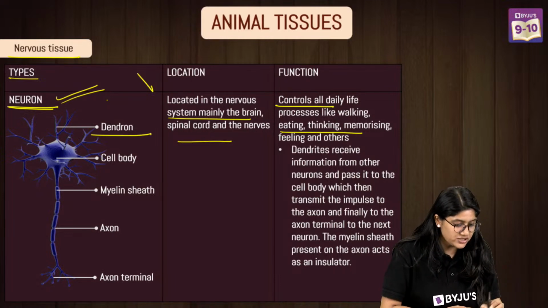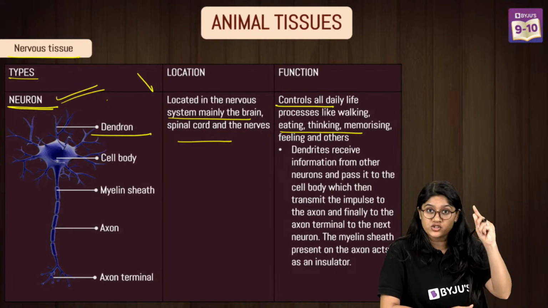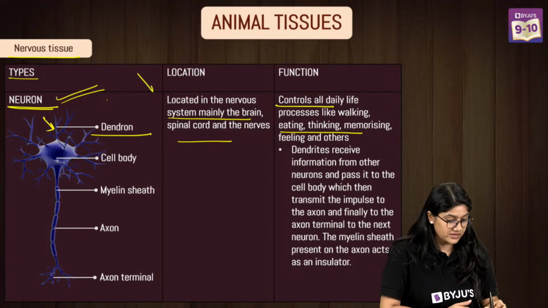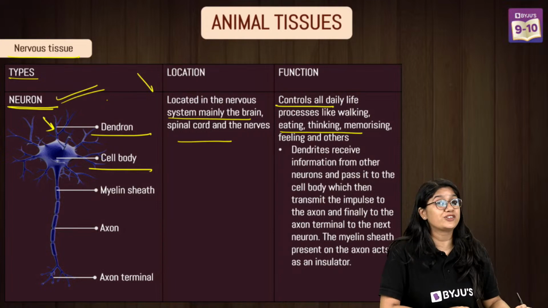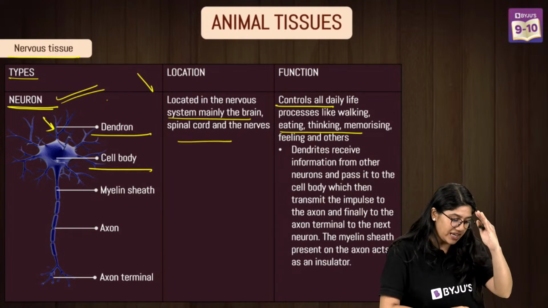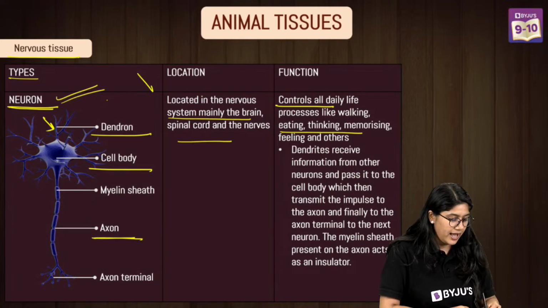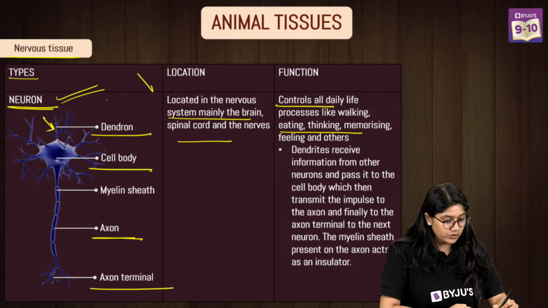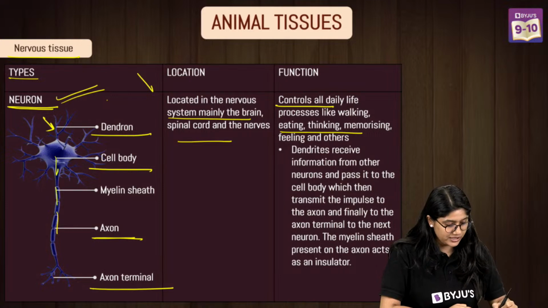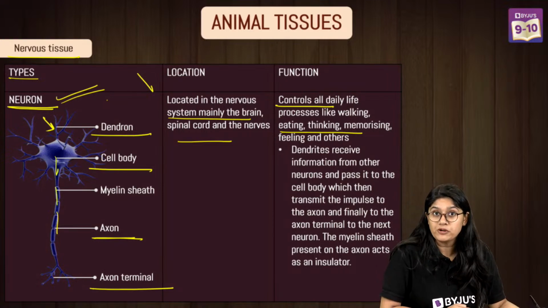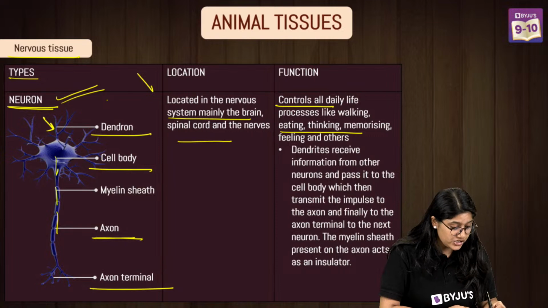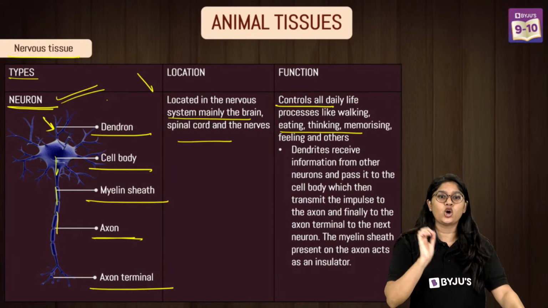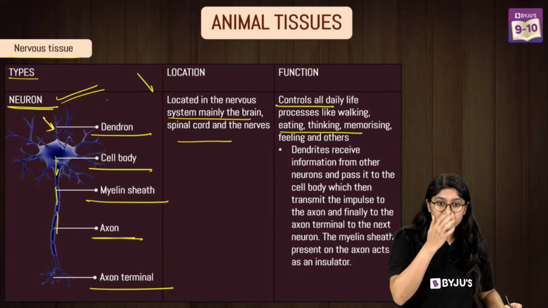We have dendrites, or dendron. They are the thread-like or hair-like structures that receive the information. Then we have the cell body, which is in the center and has a nucleus. Then it has a very long arm, which is the axon, and the axon ending. Clear? The axon is the one that will be carrying the signal out at the axon terminal. And on top of it, we have a myelin sheath that actually helps in making sure that no signal is getting lost. Okay?